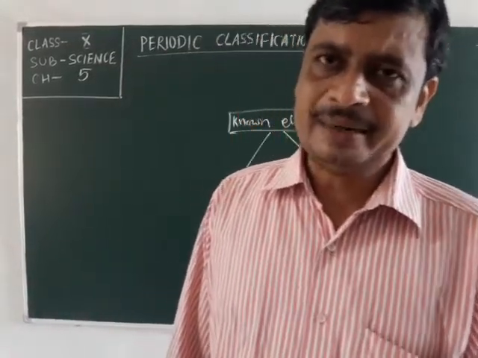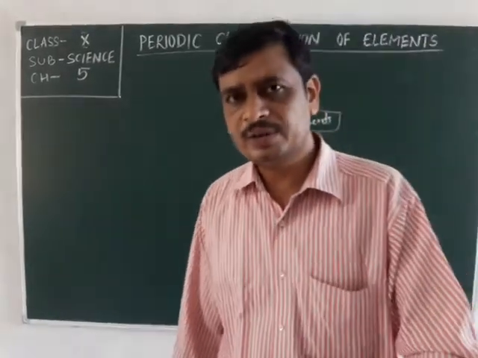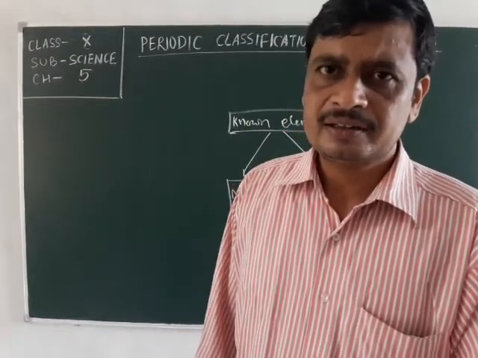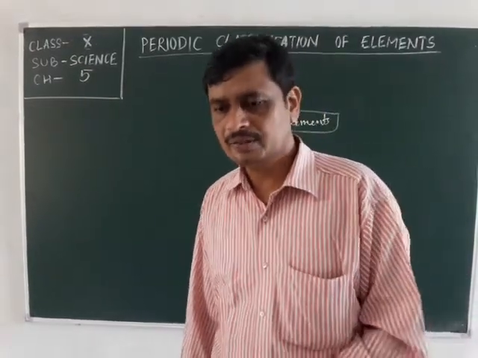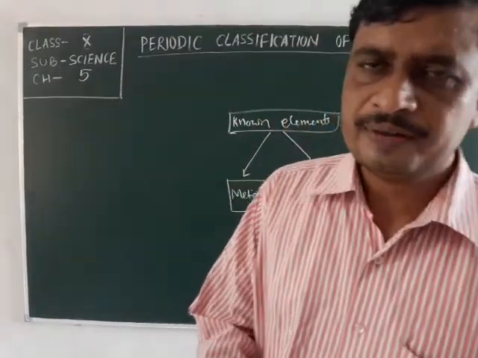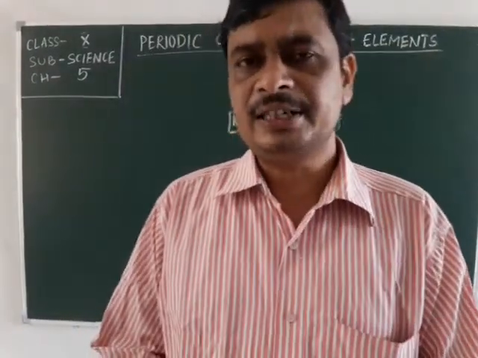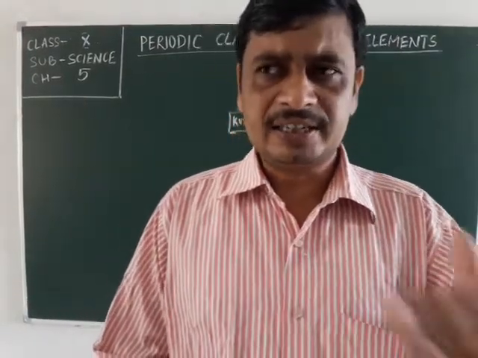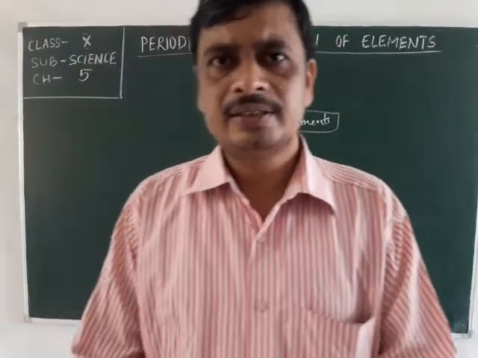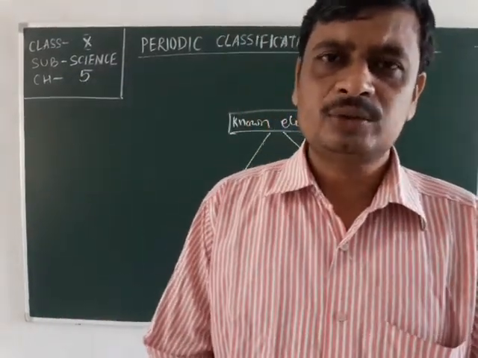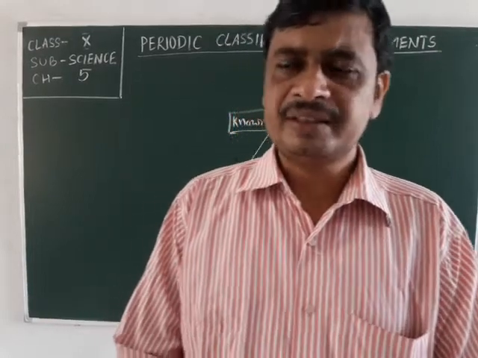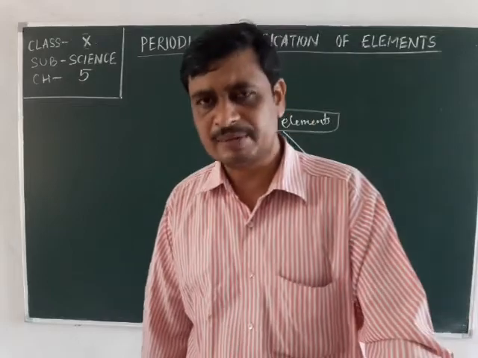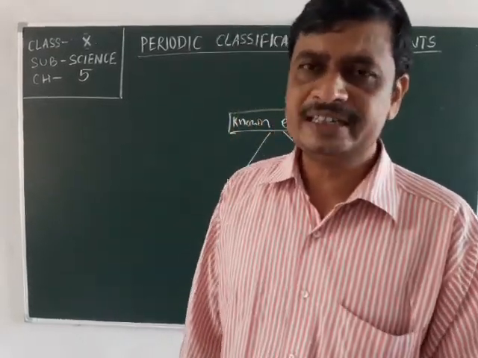He took three elements at a time in a group in which the properties of elements were similar, and he observed a definite pattern: the average atomic mass of the first and the last element was approximately equal to the atomic mass of the middle element. In this way, he made groups of three elements with similar properties, and these are called Dobereiner's triads.